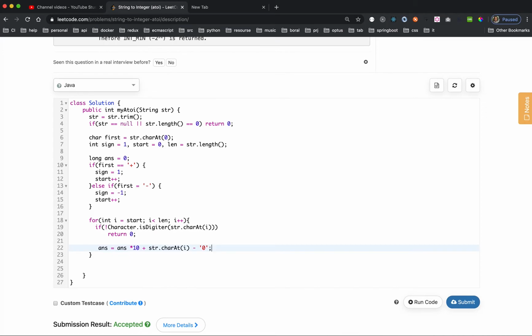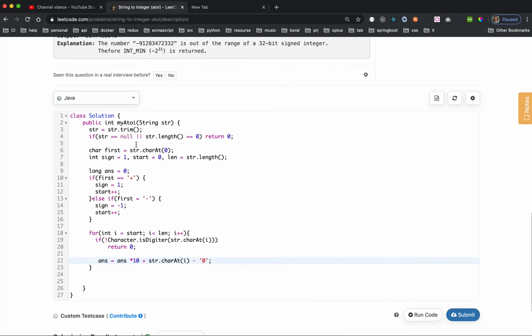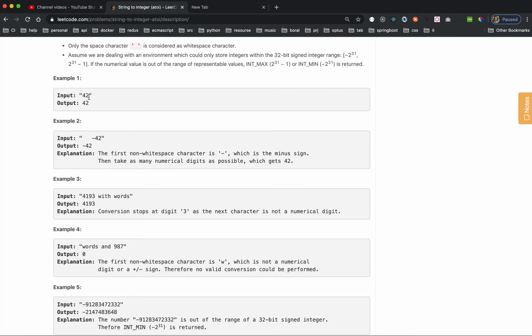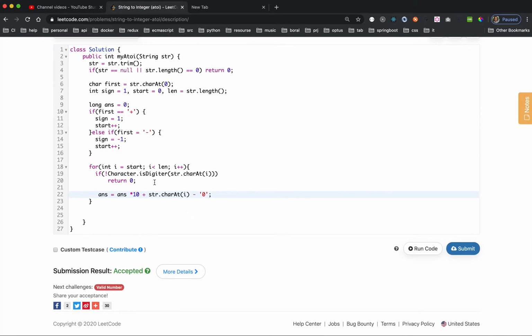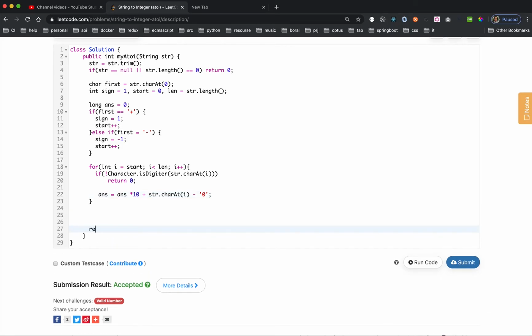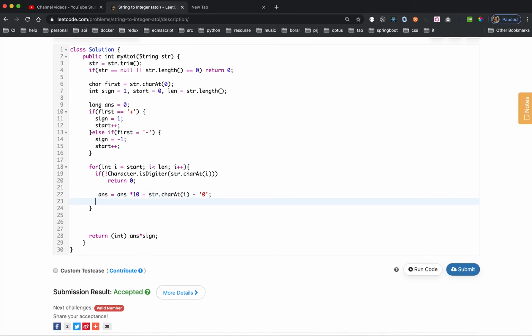So now we can move on to the second one. For example, in here, 4 2, second line 4 2, then finish the loop, then you could return. Because the answer is now, so times sign. Okay, but in here, like I said, you still have a few scenarios.